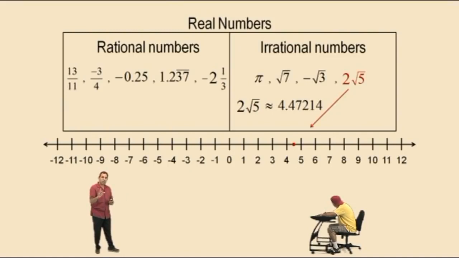And so you have to realize you must follow the order of operations, which we talked about previously, that you first got to do the grouping symbol. That means you got to calculate the square root of 5 first, and then multiply by 2. And when you do that, you should get about 4.47214, which is about over there.